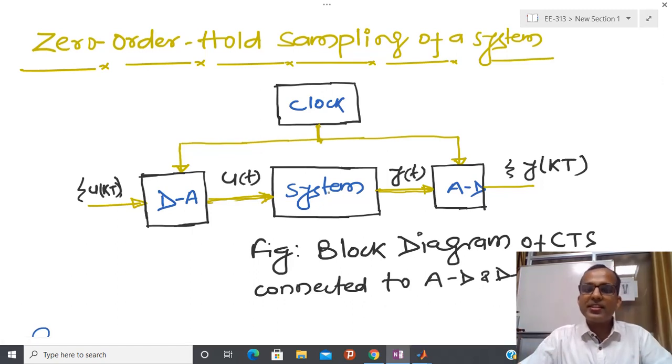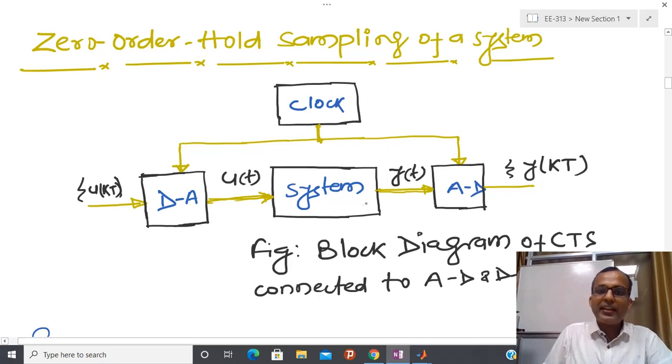So my original system is continuous. Due to that reason, whatever input data u(t) I have taken, for all t greater than or equal to 0, corresponding to u(t) I have continuous data. But our digital computer is unable to interpret this continuous data. Due to that reason, I need one intermediate block, called the analog to digital converter. So I have some kind of physical circuit which will convert an analog signal into a digital signal.